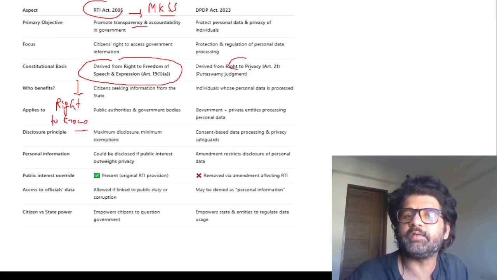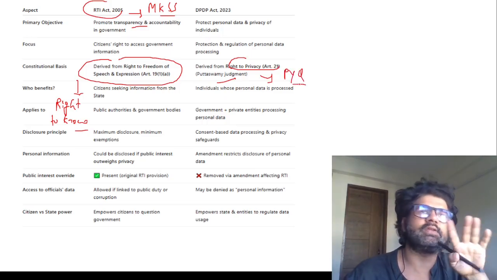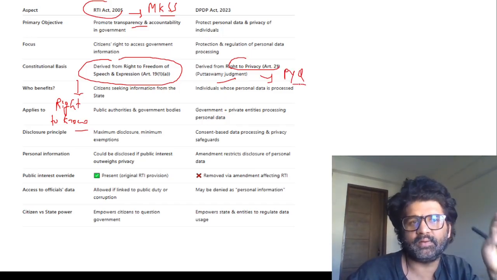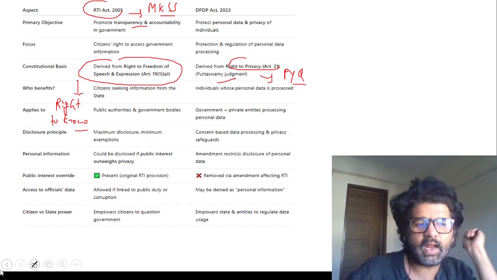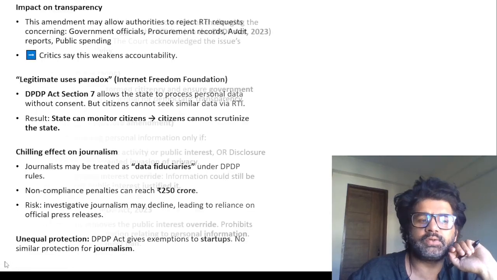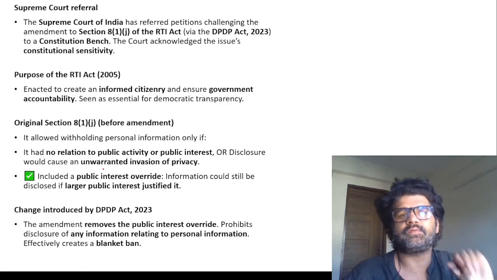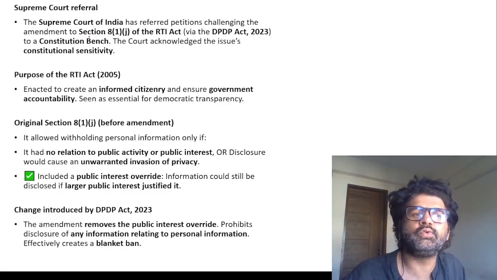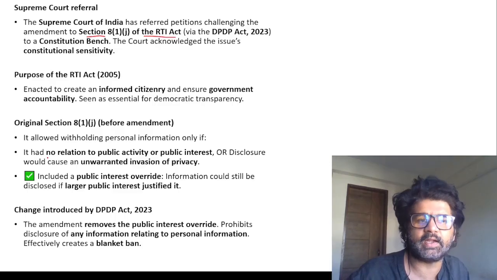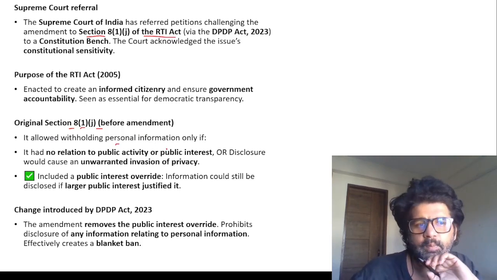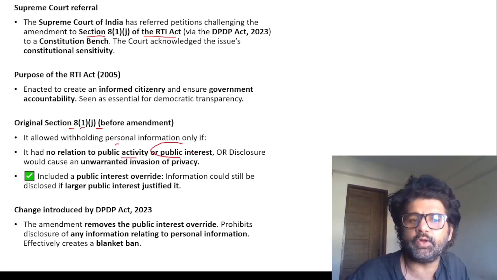DPDP Act, right to privacy, Article 21, K.S. Puttaswamy. UPSC has already asked a PYQ on it. So there is a tussle between privacy and transparency. There has to be a balance, and that balance is slowly getting skewed in favor of DPDP. The DPDP Act is trying to dilute Section 8(1)(j) of the RTI Act. What Section 8(1)(j) of the RTI Act is saying is that your personal information can be withheld if it has no relation to public activity or public interest, or it will lead to invasion of your privacy.